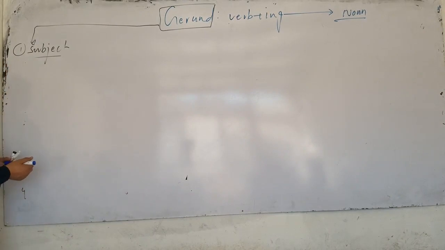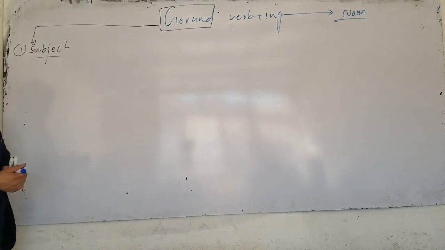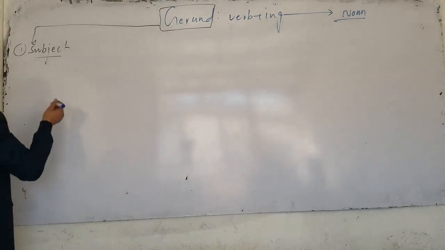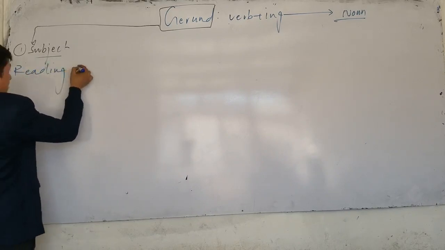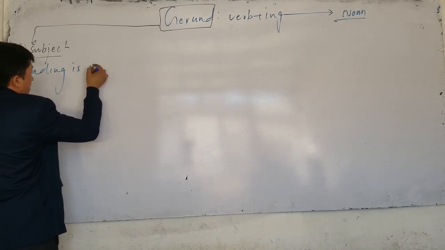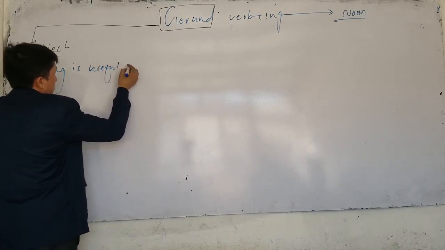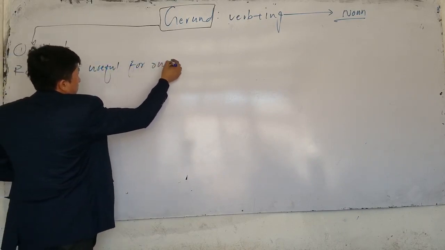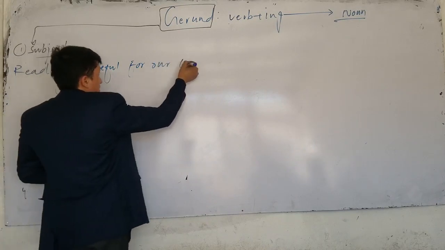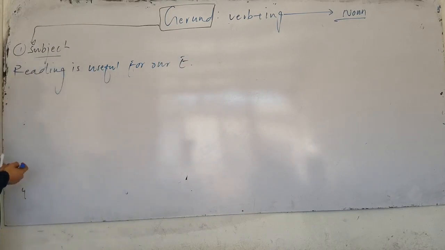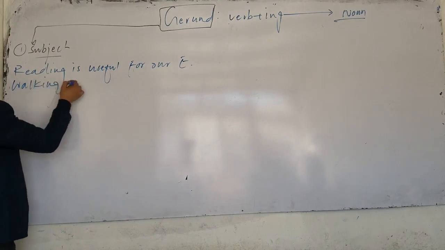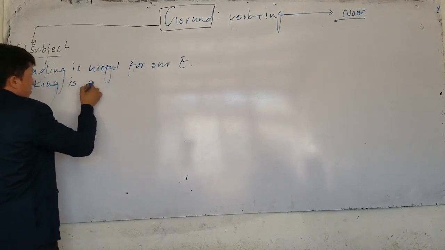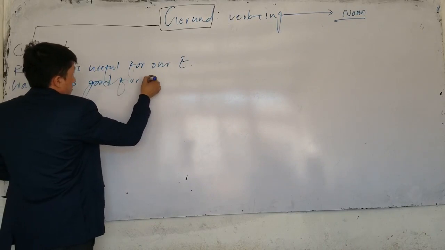Now, if you use gerund or verb ing at the beginning, it's used as a subject. For example, reading is useful for our English. Or the next one, walking is good for our health.